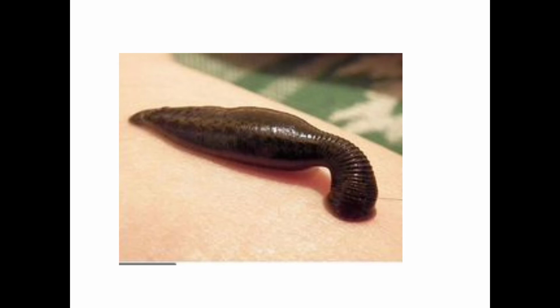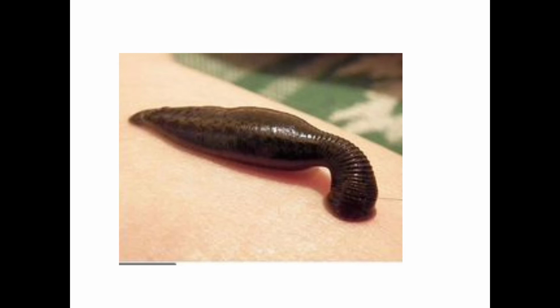Then it is hermaphrodite, and fertilization is internal. In case of earthworm, the fertilization is external, and the leeches develop a clitellum during the breeding season. You know clitellum now, we studied it in earthworm. Then fertilized eggs are deposited in cocoons like earthworm. The development is direct, without any larval stages. That's about the class Hirudinea.